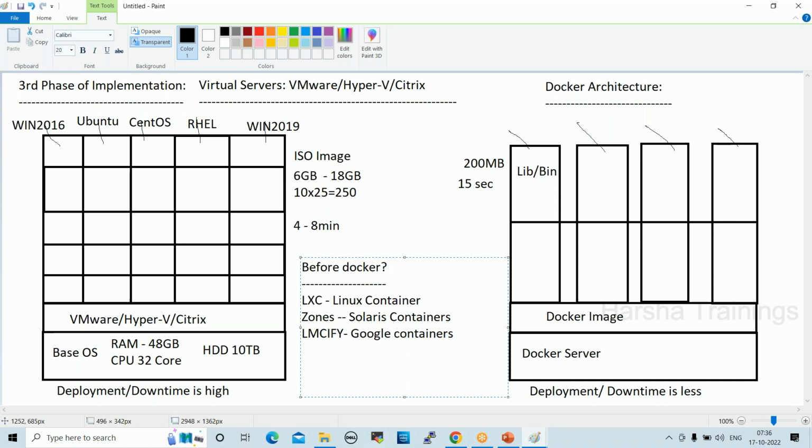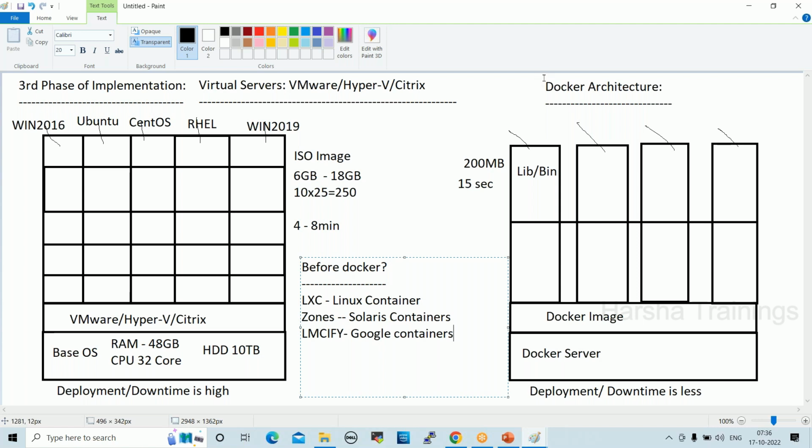Before Docker, we used to use these containers, but they are not popular because they are platform dependent. LXC will run only on Linux, Zones will run only on Solaris, and LMCTFY will run only on Google, right?